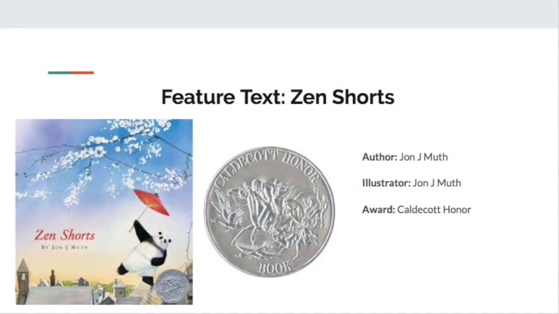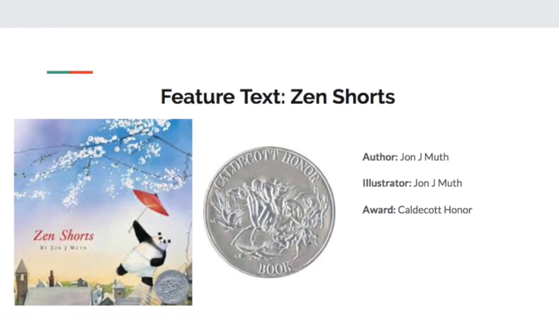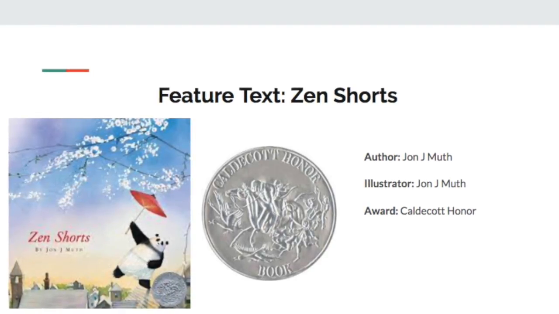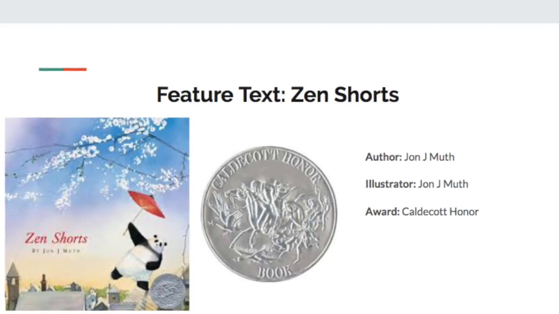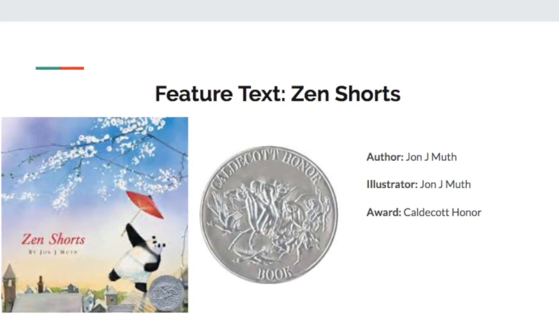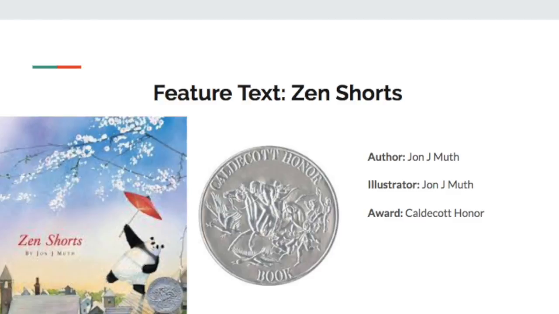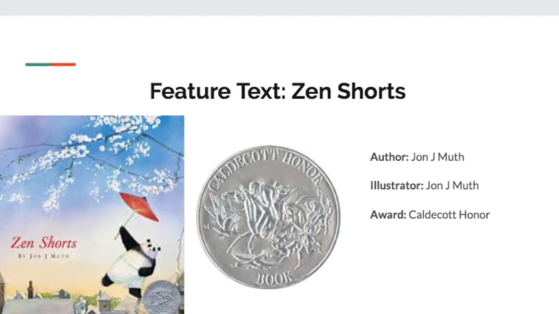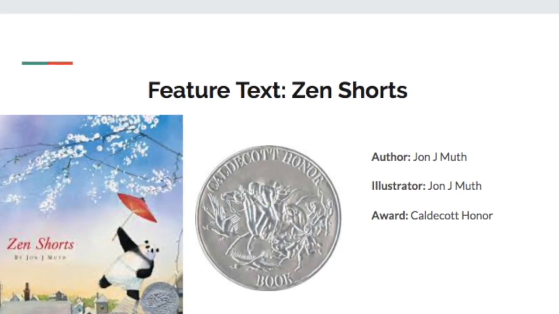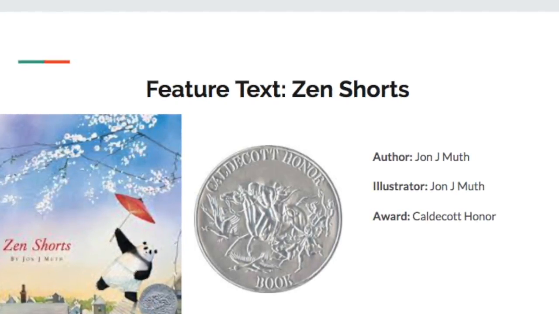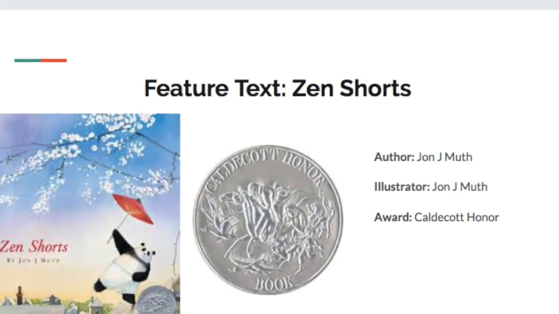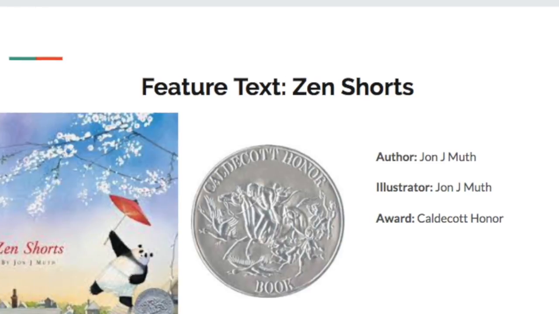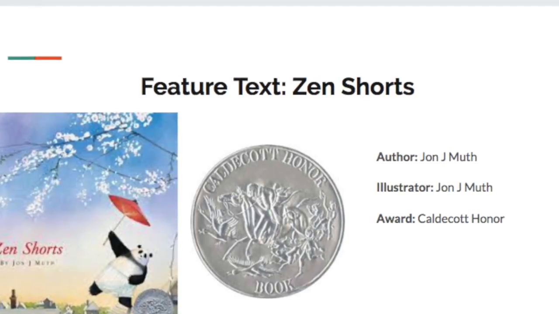For this set, I decided to use Zen Shorts as my feature text. This Caldecott Honor book is written by John J. Muth and illustrated by John J. Muth. And this story is just a piece taken from classical Chinese culture, and it tells the story of a panda bear who moves to a neighborhood full of children and begins to tell these old, almost parables, like these Chinese stories throughout the entire book. And the panda just tells stories and gives these examples of life to these children throughout the entire story.